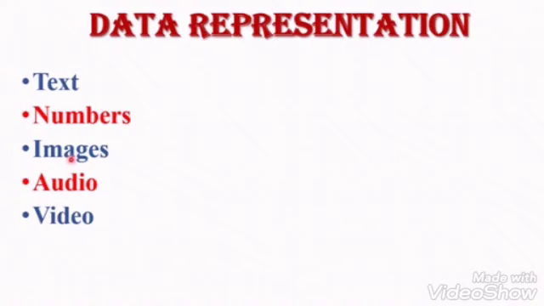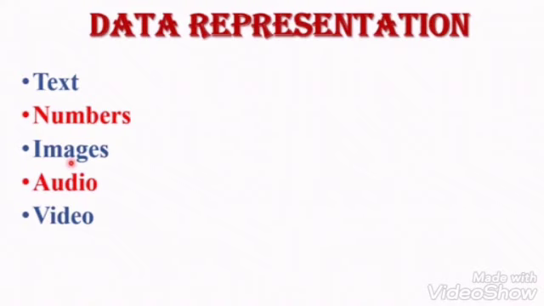In a computer, an image is digitally stored in the form of pixels. Images are of many types, like color image, black and white image, gray image, line image, etc. Each pixel requires a different weight to represent a value. So the quality of an image depends upon the number of pixels in the image.